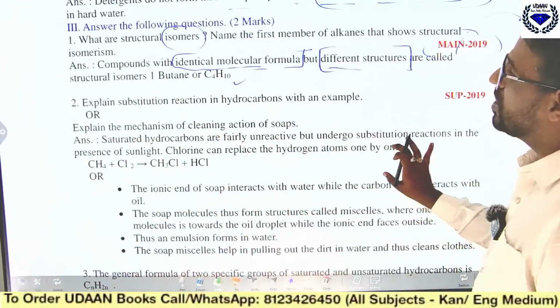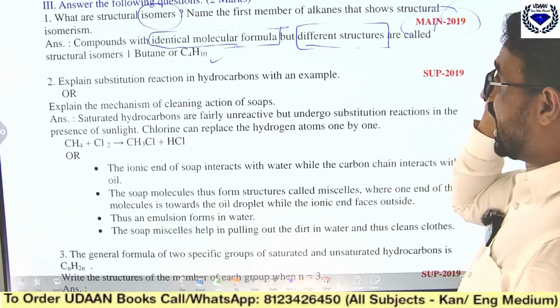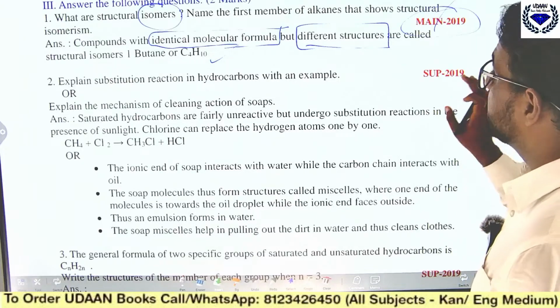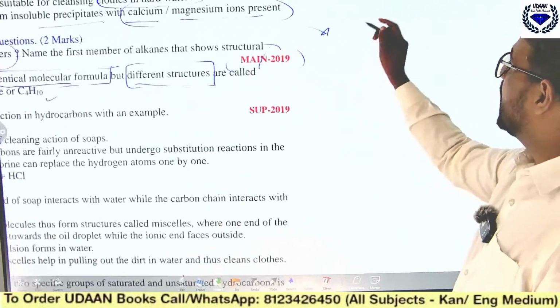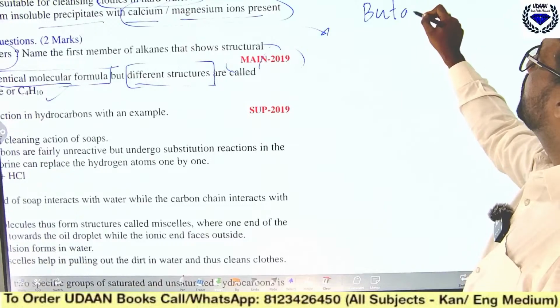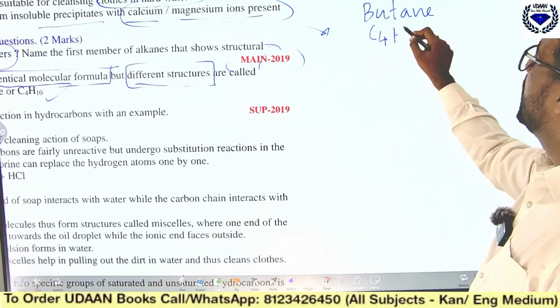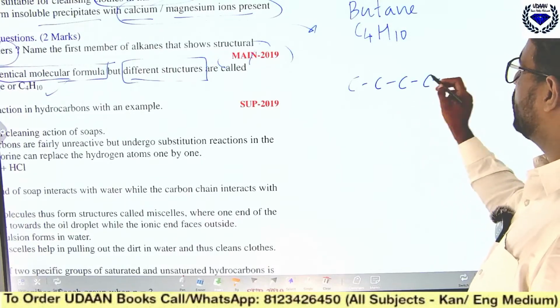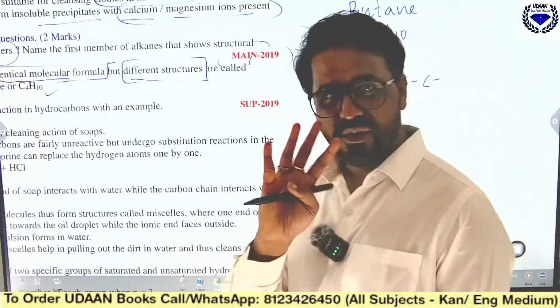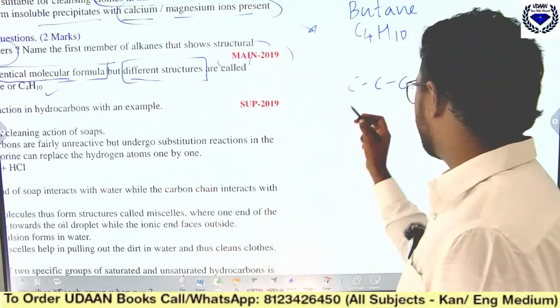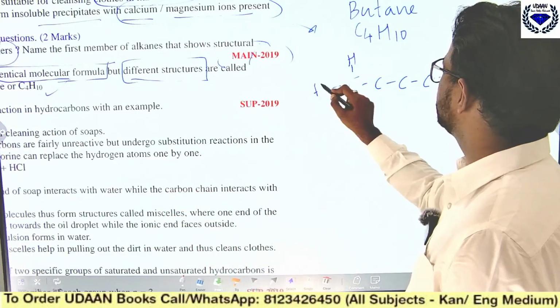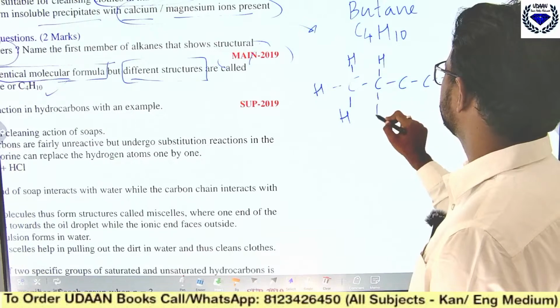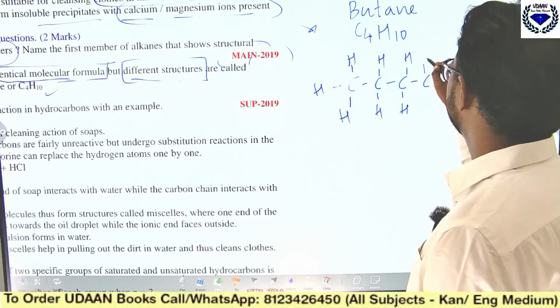Now coming to what? The compounds with identical molecular mass but different structures are called structural isomers. I'll write the structural isomers of butane. Butane is having what? C4H10. Now how will you write? See here, this is 1. Butane means 4 carbons, and 4 hydrogens for each carbon. So this is H, this is H, this is H. Again this is H, this is H, this is H, this is H, this is H.